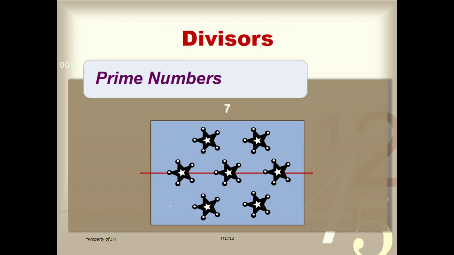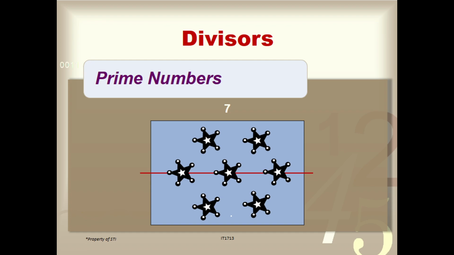So, another example is 7. So, 7 can only be divided evenly into one group of 7 or 7 groups of 1. So, it is a prime number and it cannot be divided up evenly. Like this one, when we divide it into 3 or into 2, we get 2 pairs of 3 with 1 left over.